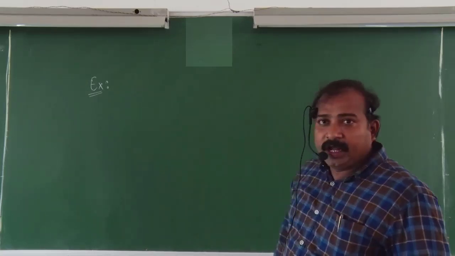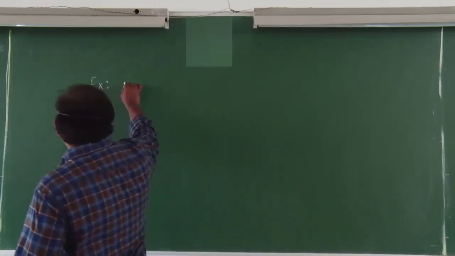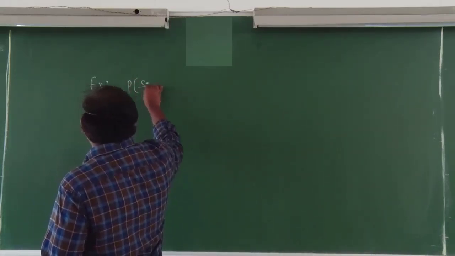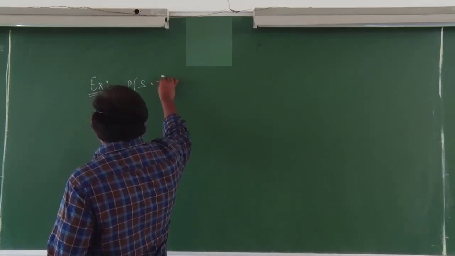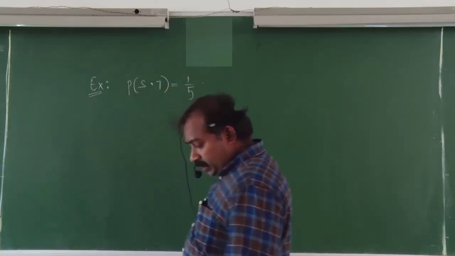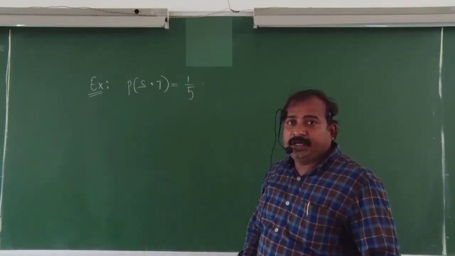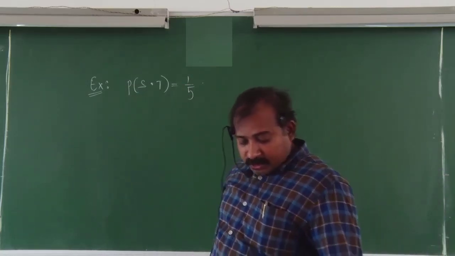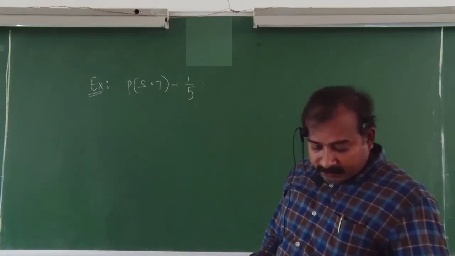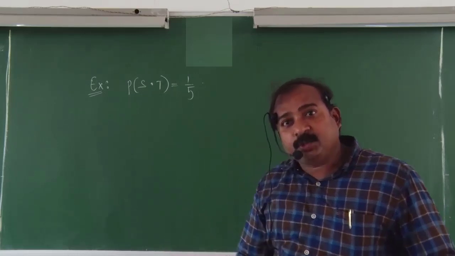Means the teacher will conduct a surprise test. So the probability of conducting a surprise test is 1 by 5. If a student is absent twice, then find the probability that the student will miss at least one test.